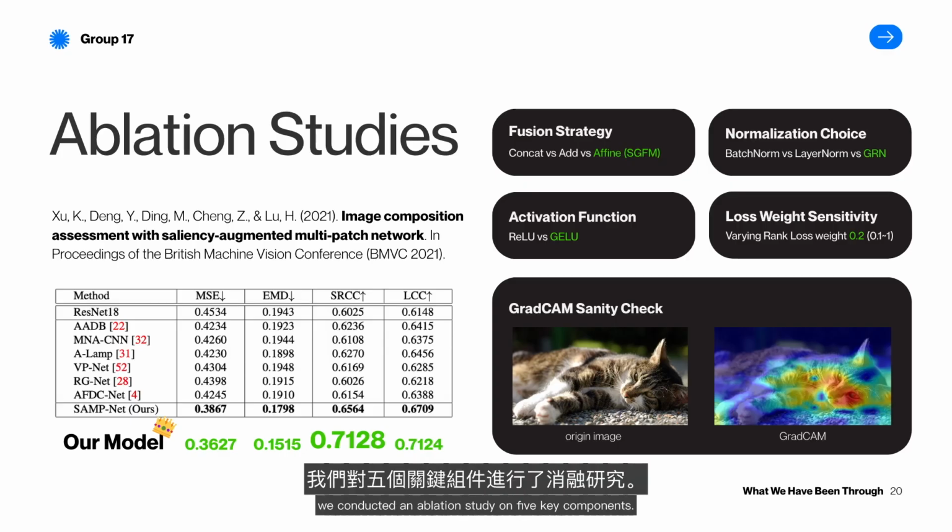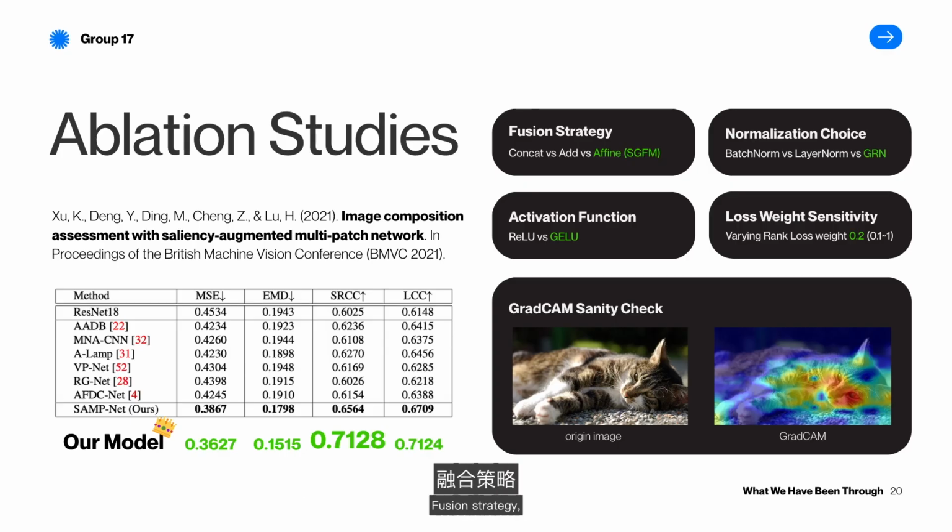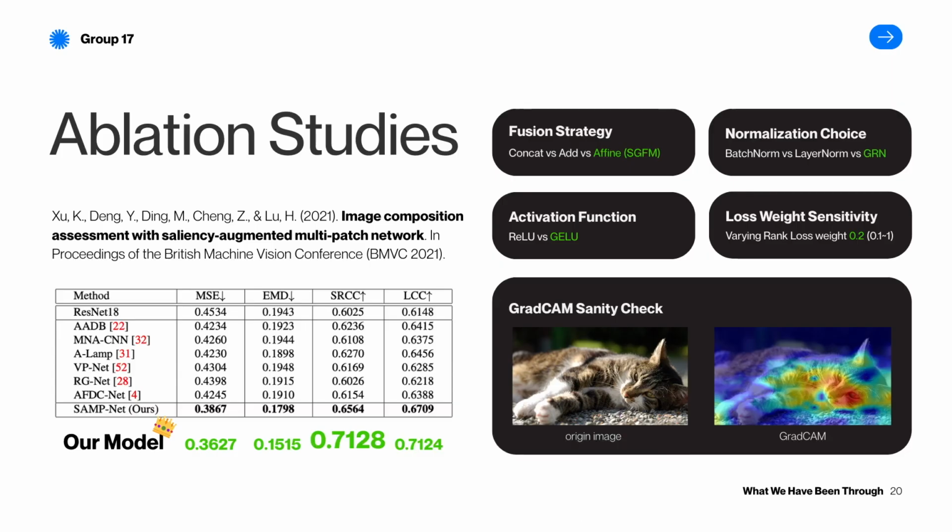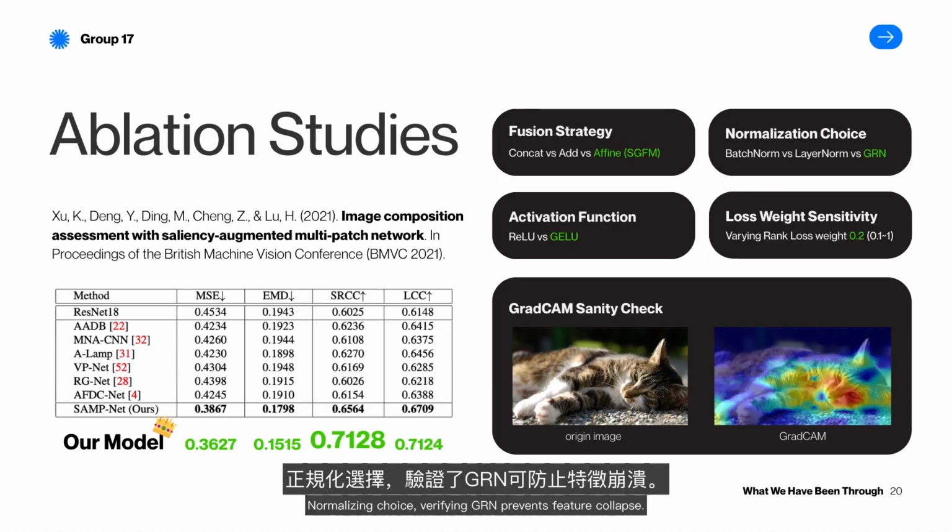To ensure the validity, we conducted an ablation study on 5 key components. Fusion strategy, proving FiLM modulation beats simple concatenation. Normalizing choice, verifying GRN prevents feature collapse. Activation function, showing the smooth regression convergence. Loss weight sensitivity, fine-tuning the rank loss balance.